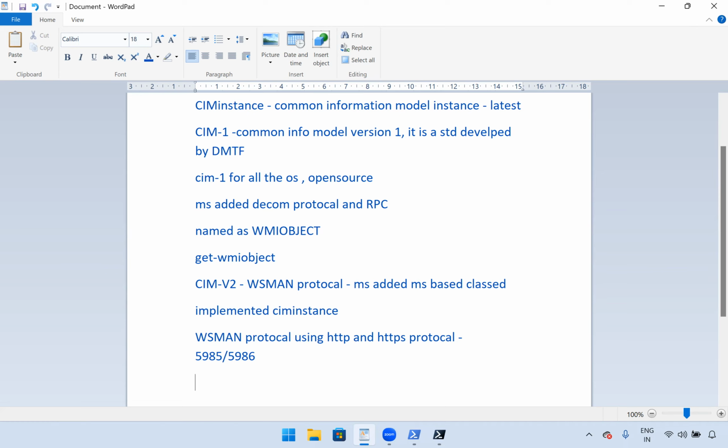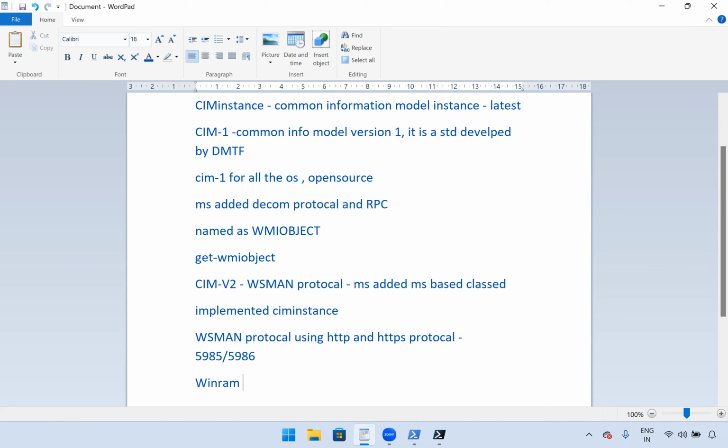In Windows, have you seen WinRM? We already discussed WinRM many times, when discussing remote services. WinRM is the Windows implementation of WSMan. WinRM uses the WSMan protocol to enable communication between the machines.